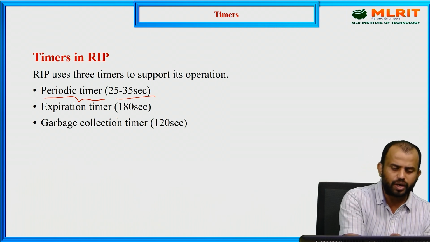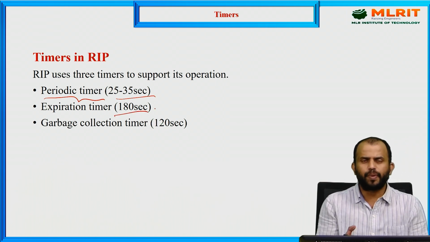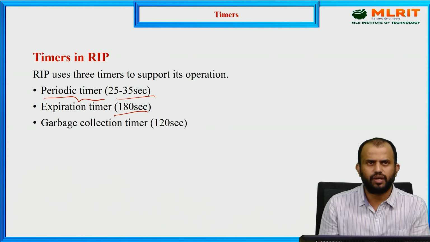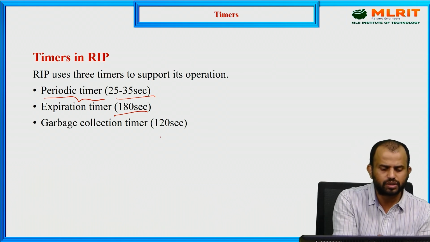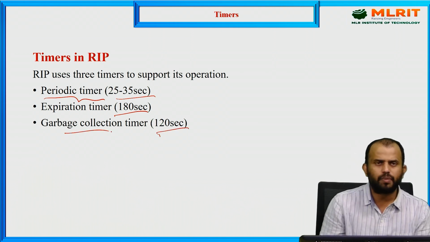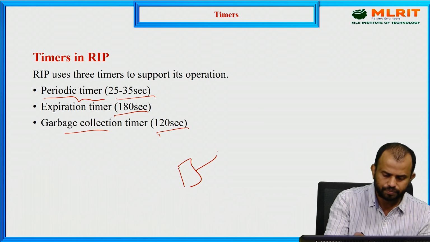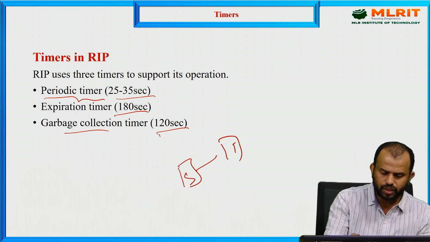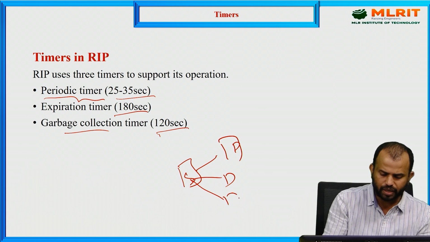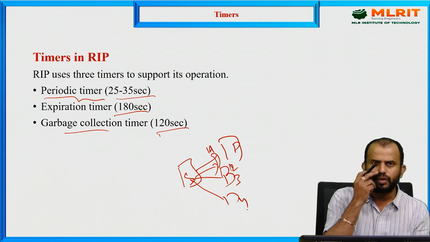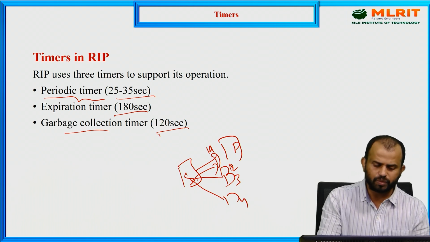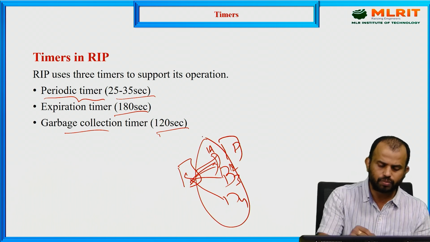Or else there are expiration timers. After 180 seconds the time should expire, and we start fresh again. And after 120 seconds we have what we call the garbage collection timer. For example, here the information is transmitted from source to destination. I'm using a number of packets, as well as a number of hosts. For example, host 1, host 2, 3 and 4. A number of hosts are there.